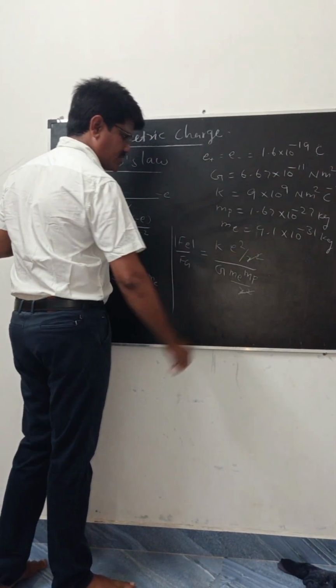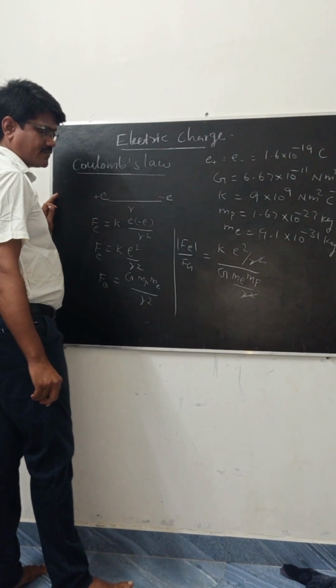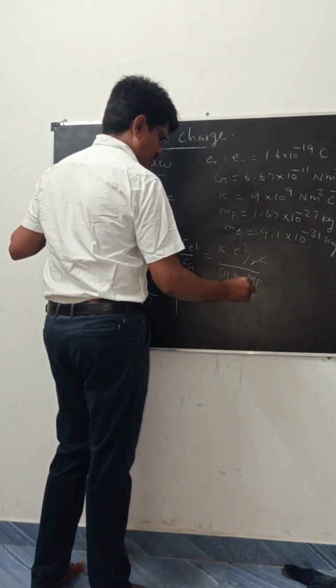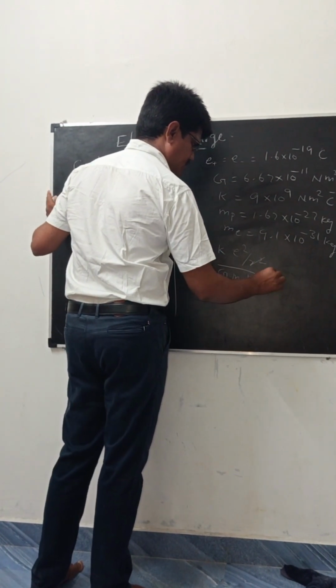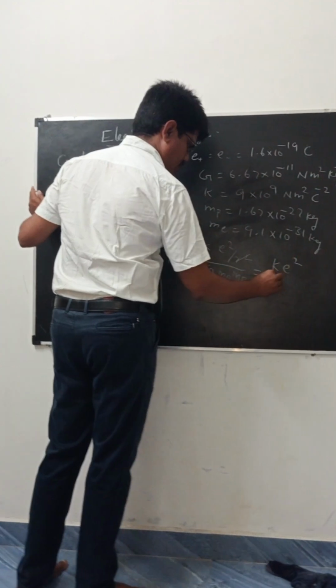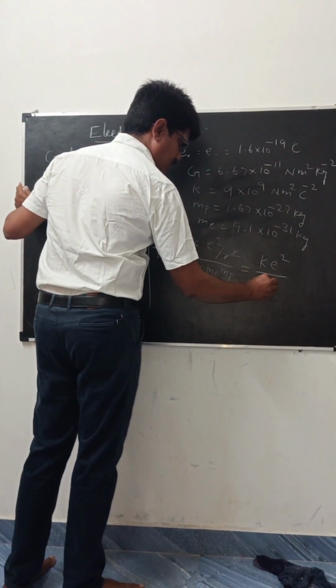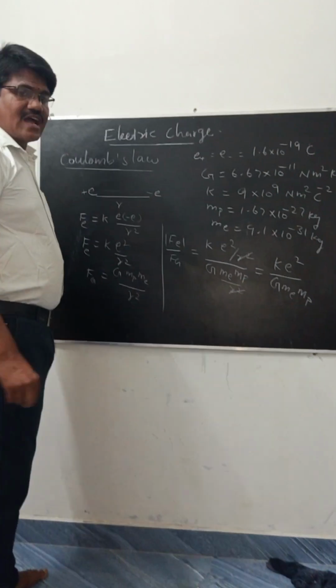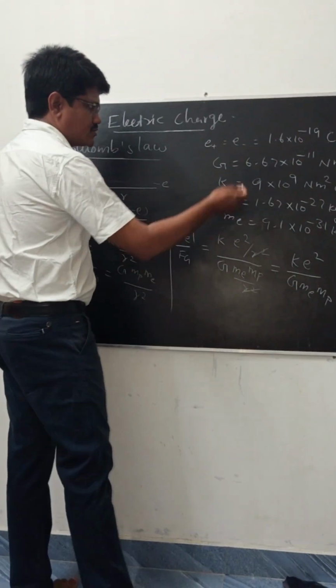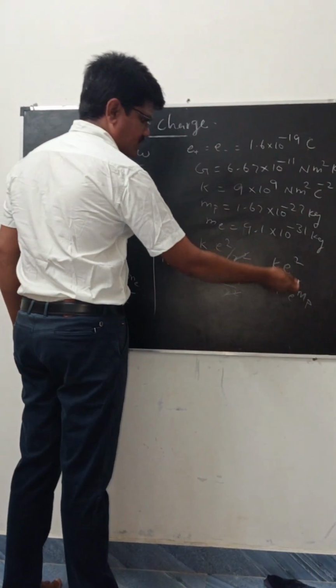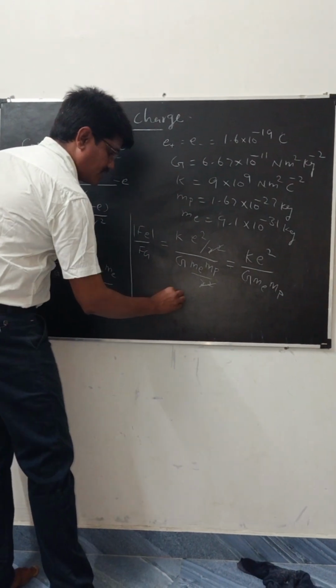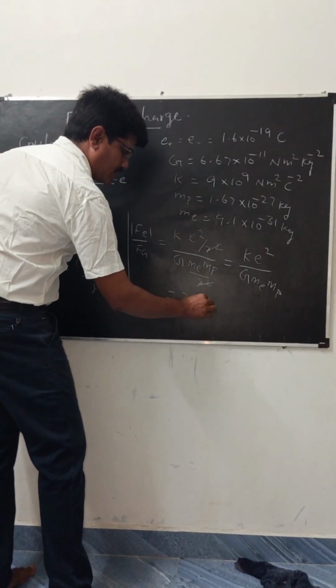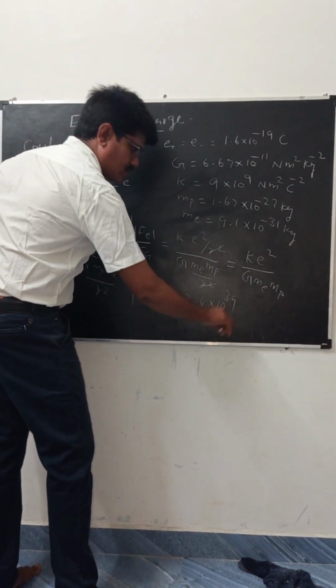We cancel the r square distance, and then this equation is written as K into e square divided by G Me Mp. Okay, this value is approximate, so these values are substituted in this formula, and we get the value 2.4 into 10 power 39.